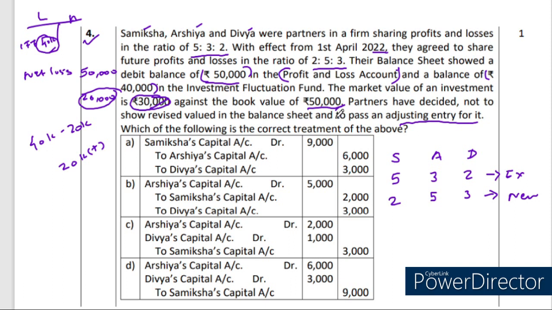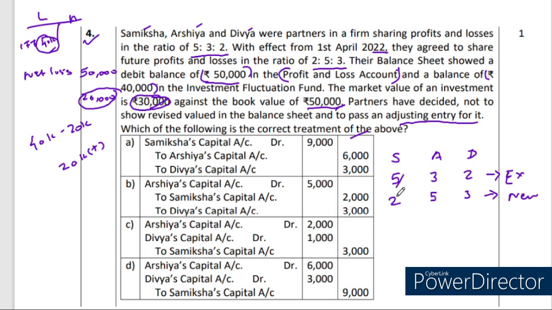So they are not interested to show this in the revised balance sheet. Which of the following is the correct treatment of the above? So they are asking for the correct treatment. Treatment of goodwill we studied, so as per that format we will go ahead. Can you remember the treatment of goodwill? That the sacrificing partner will be compensated in terms of goodwill, right?